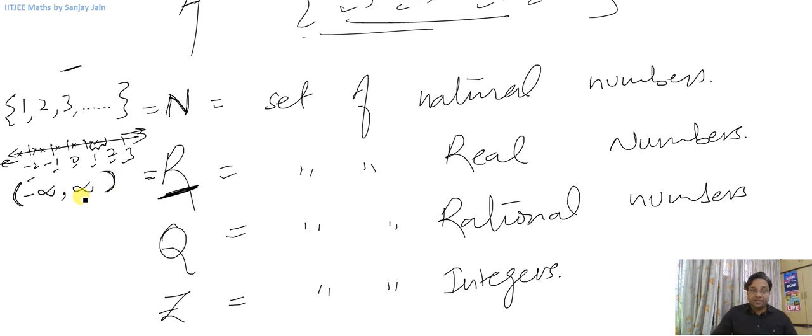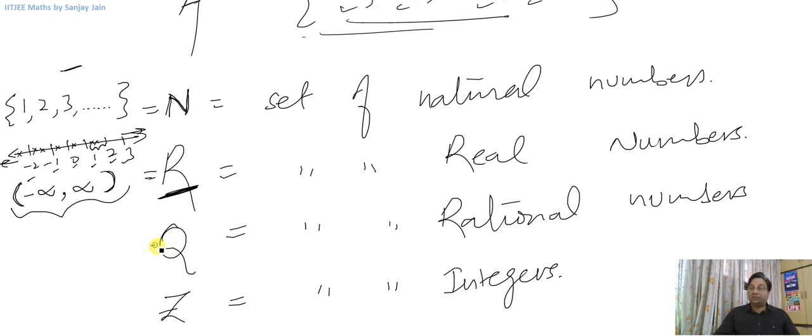So this set doesn't give you a value infinity, as infinity is not a number. Between minus infinity and infinity, all the numbers that lie on this number line are being represented by this set.